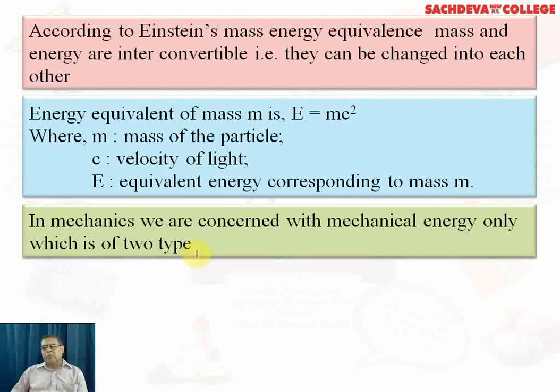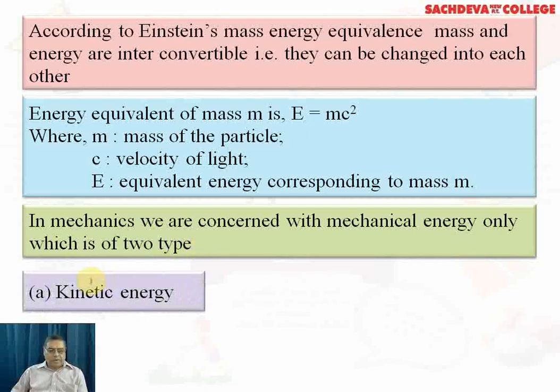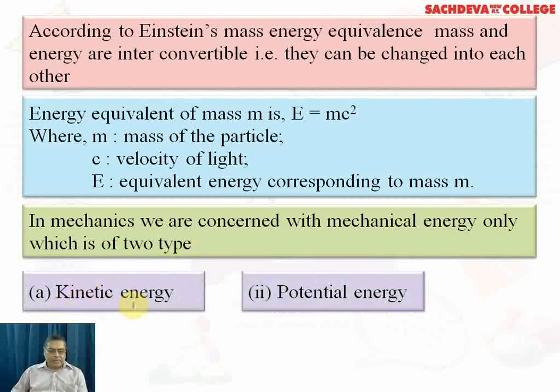If we integrate momentum, our result will be half mv square. That is kinetic energy. So kinetic energy is calculated by the function half mv square and potential energy is calculated by the function mgh. Now we come to the main context, that is one of the energies is called kinetic and the other is called potential energy.